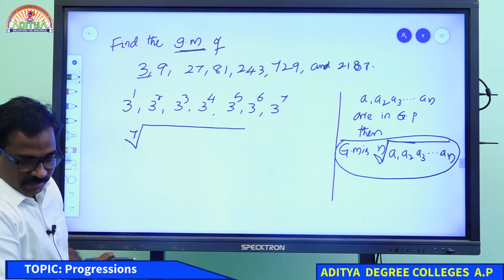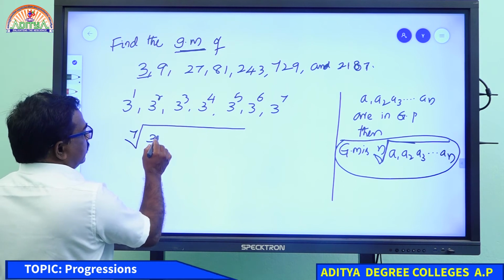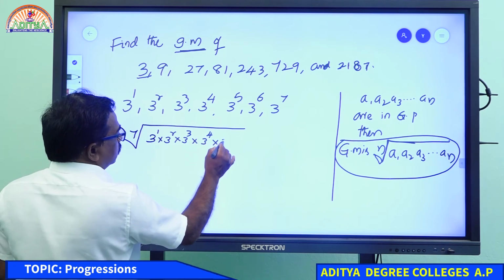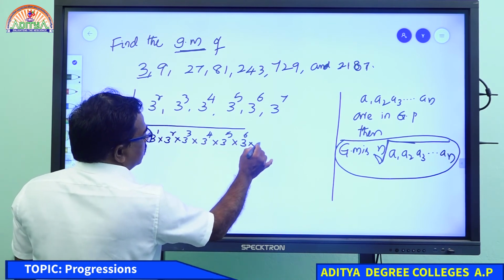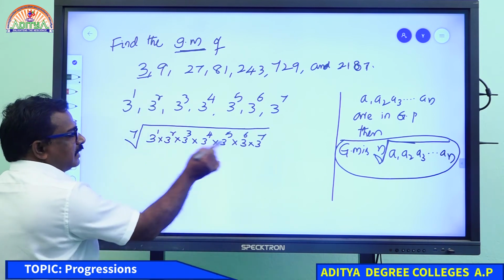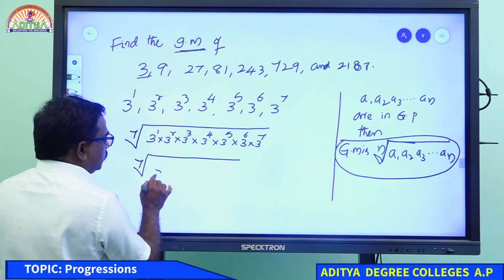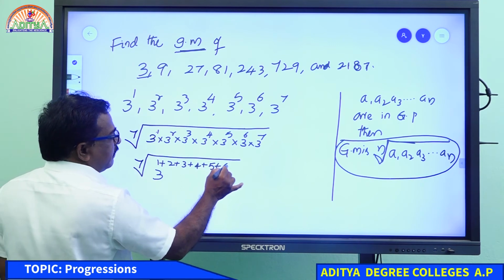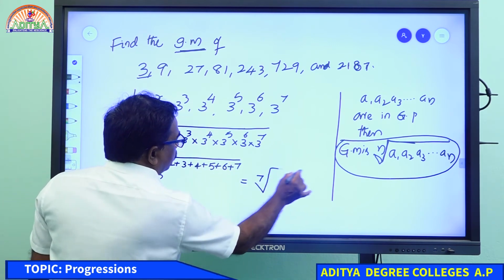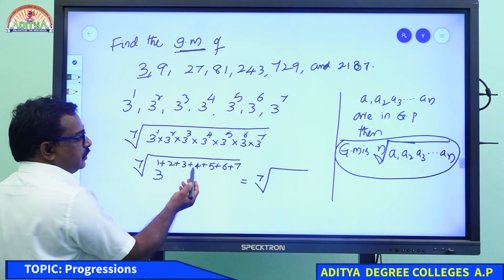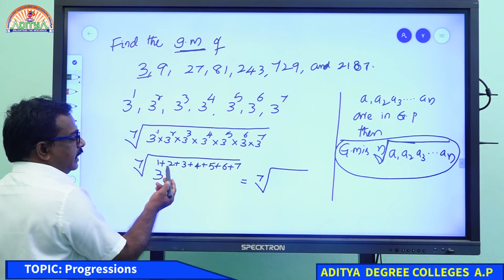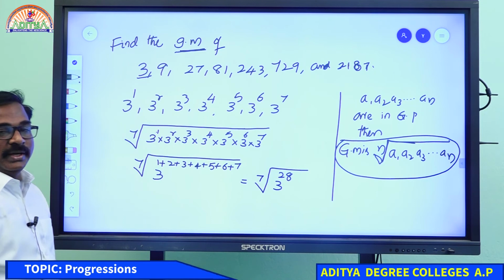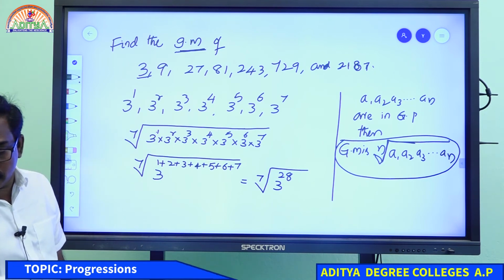How many terms are there? 7 terms are there. Seventh root of 3 into 3 square into 3 cube into 3 power 4 into 3 power 5 into 3 power 6 into 3 power 7. When bases are equal, we can add the powers: 1 plus 2 plus 3 plus 4 plus 5 plus 6 plus 7. How much do you see? Seventh root of 3 power 28. How many times will 3 power 28 go?